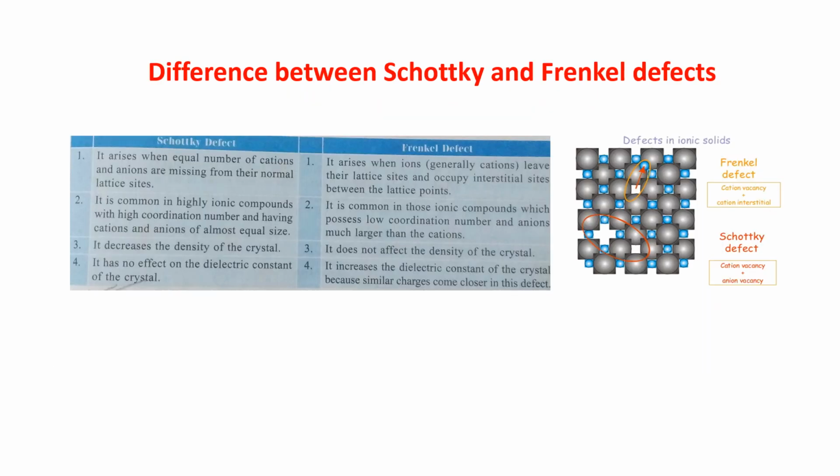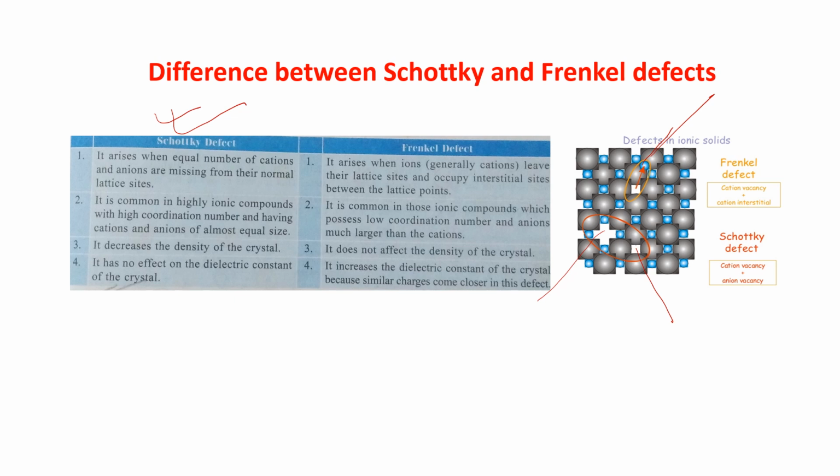Now, in this slide, I have given you the difference between the Schottky and the Frenkel defect. Please go through it. You can do it on your own, just see the figure. This is given for the Frenkel defect. See, one cation is jumping to the interstitial point here. And here in the Schottky defect, one anion and one cation, both places are vacant.